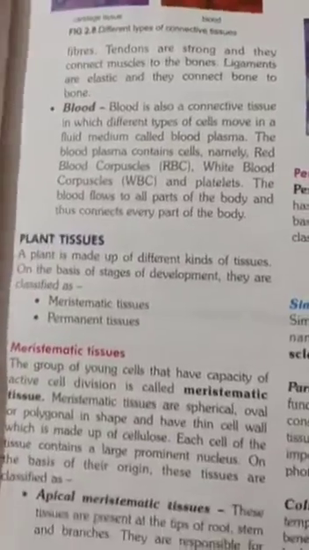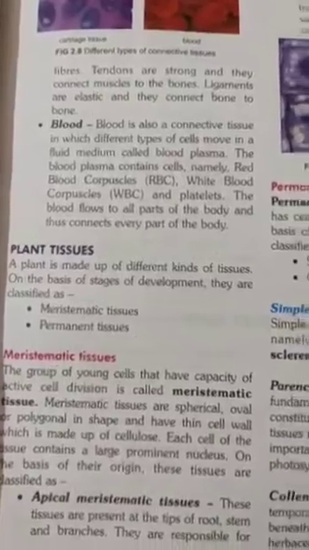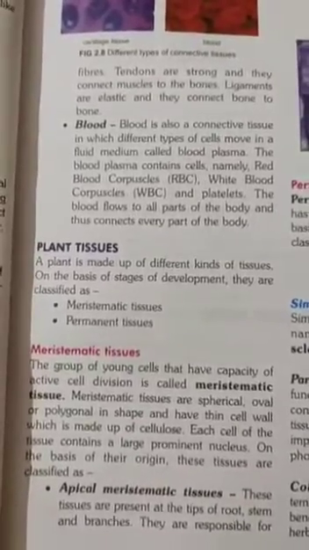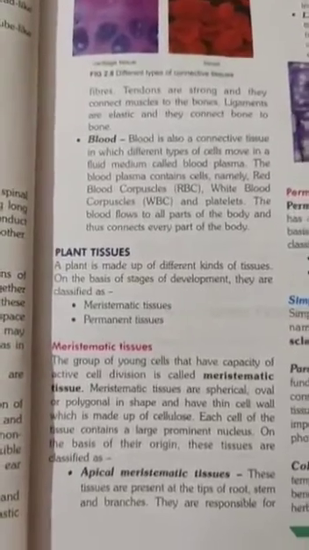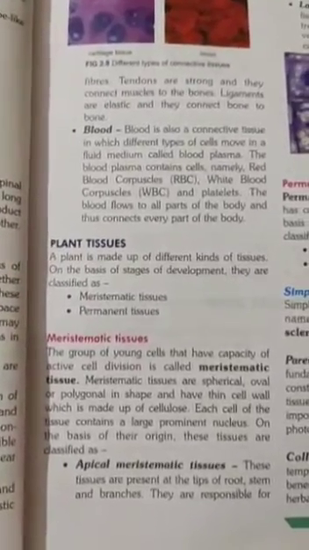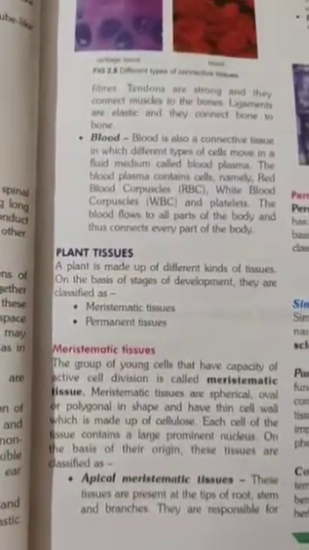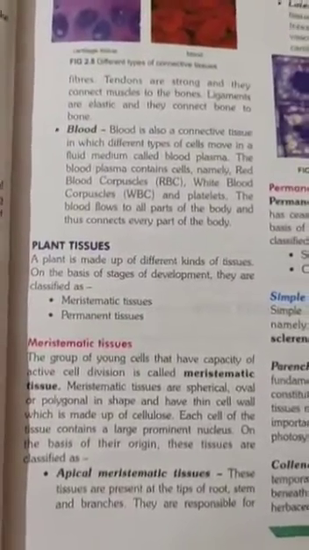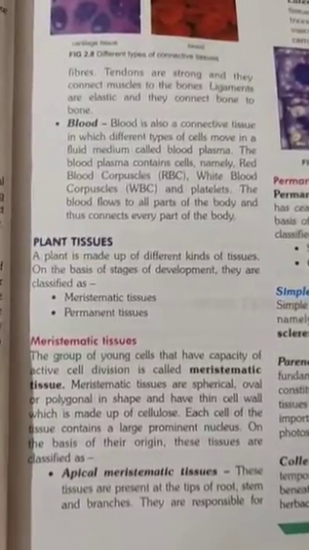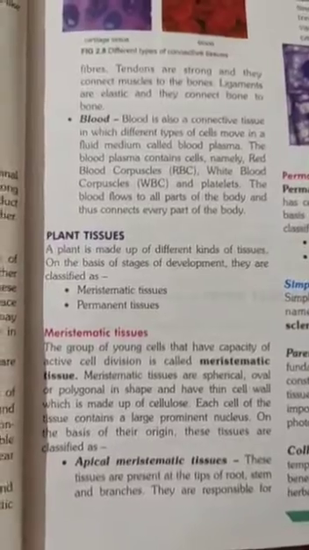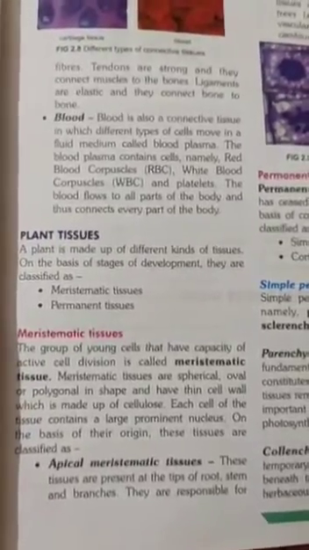Now see what plant tissue is. I have explained this also, that there are two types of plant tissues: meristematic tissue and permanent tissue. So what is meristematic tissue? It is a group of young cells that have the capacity for active cell division. Whenever cell division happens, it is called meristematic tissue. Meristematic tissues are spherical, oval or polygonal in shape. They are made up of cellulose.